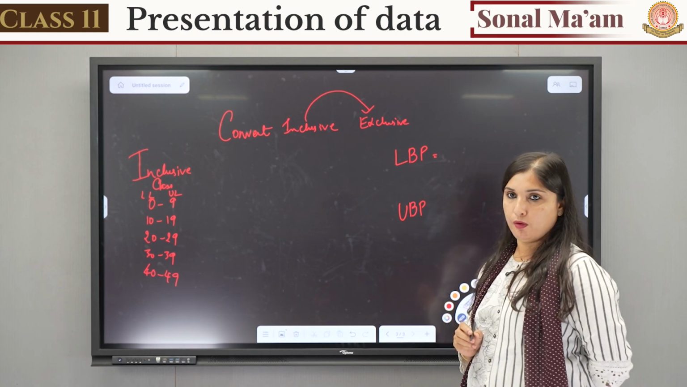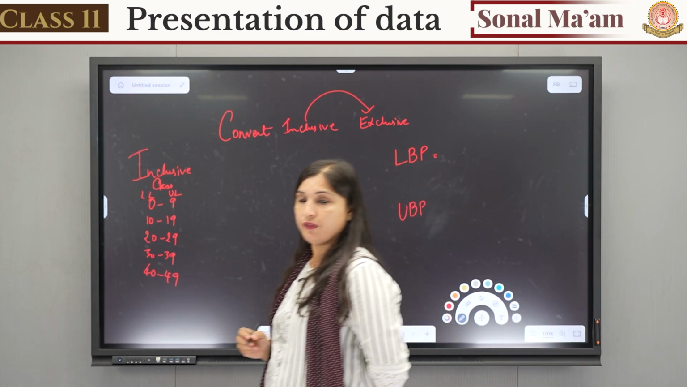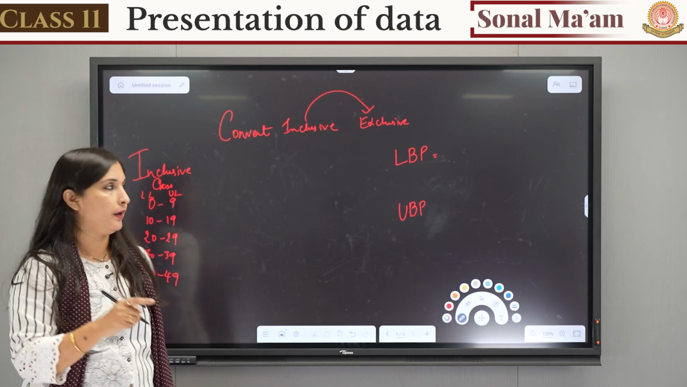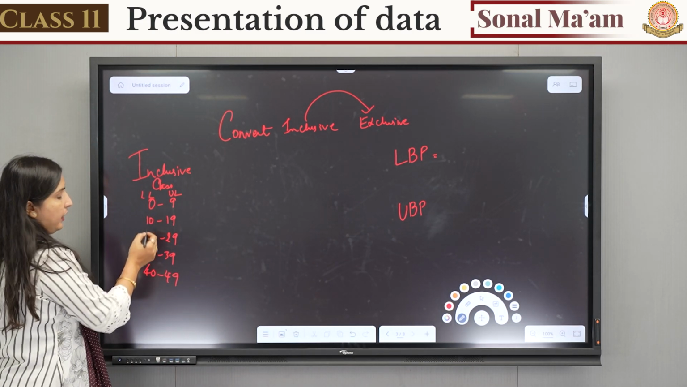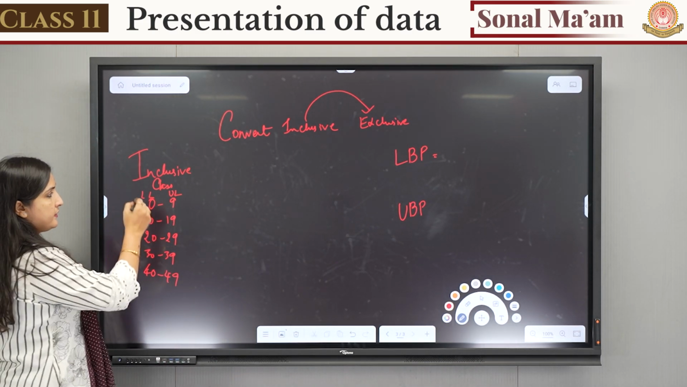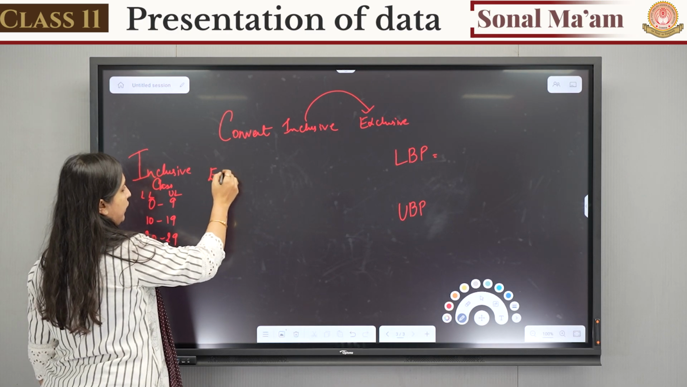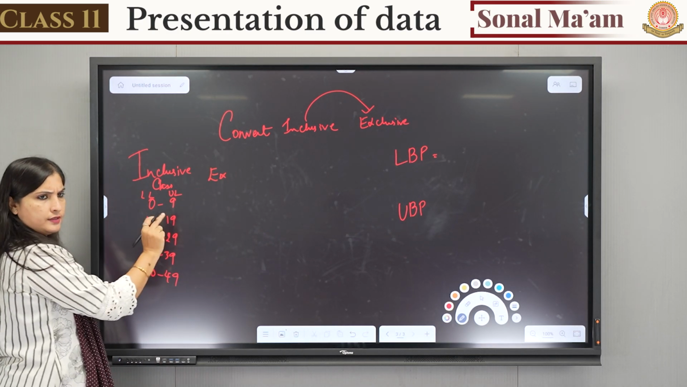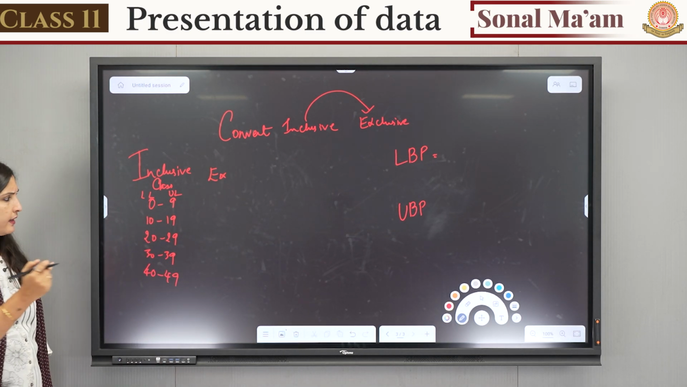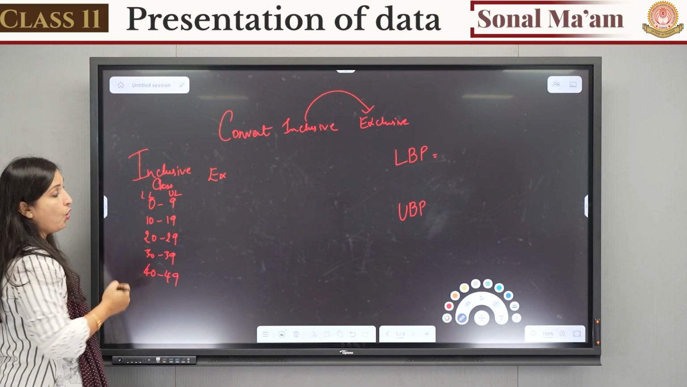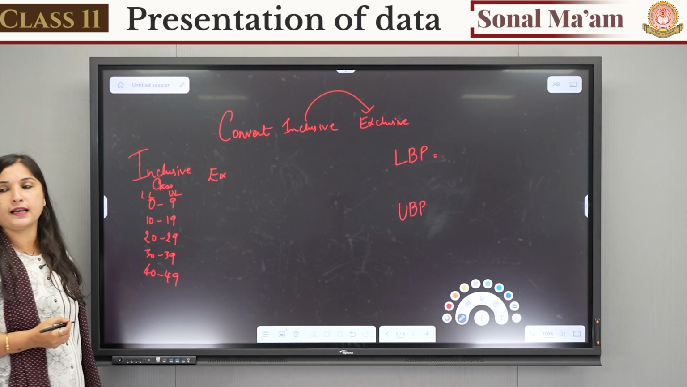To find the lower boundary point, the formula will start from lower limit. Whenever you are converting, this is inclusive, right? And we are converting into exclusive. First leave the first class, we'll start with the second class. The second class lower limit. Which is the lower limit in the second class? Can you tell me?